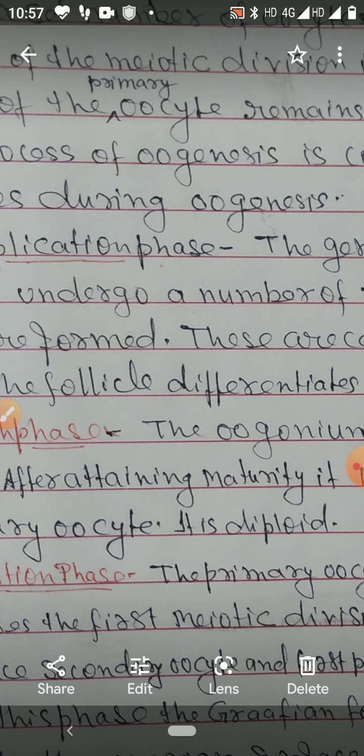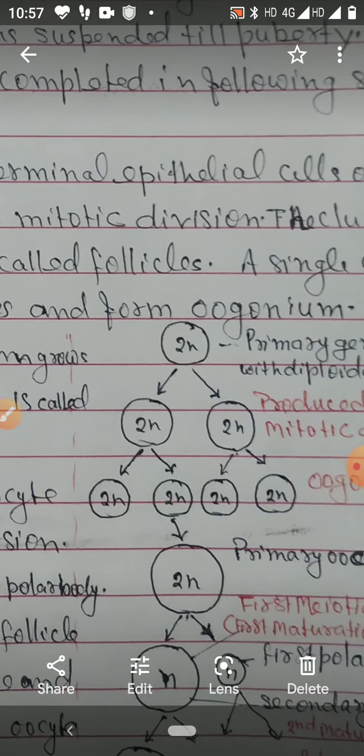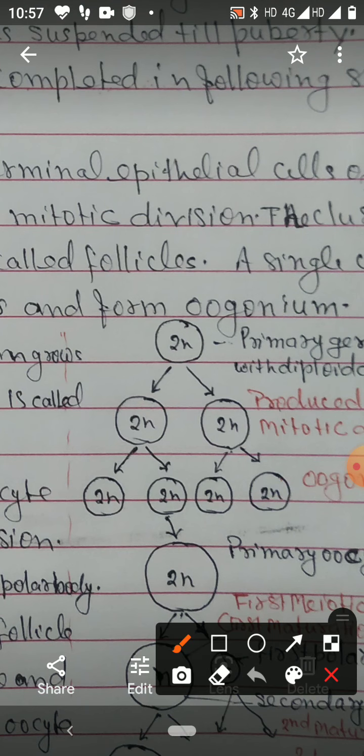So what happens in the maturation phase? I told in the growth phase, only oogonium grows in size. See, this is the primordial or primary germ cells. These cells undergo mitotic division, and after the mitotic division, a large number of diploid cells are produced. These diploid cells are called oogonia.